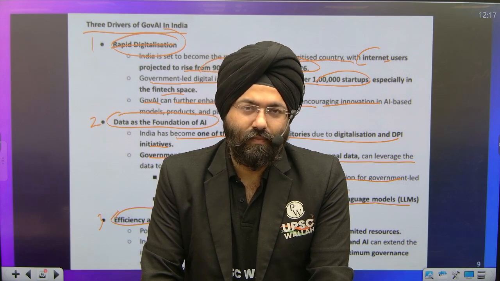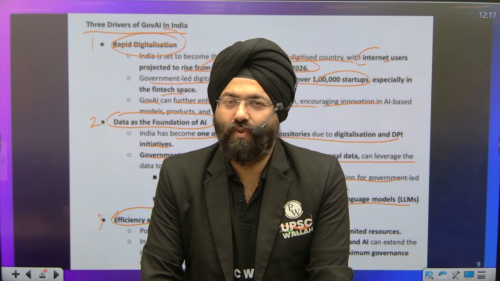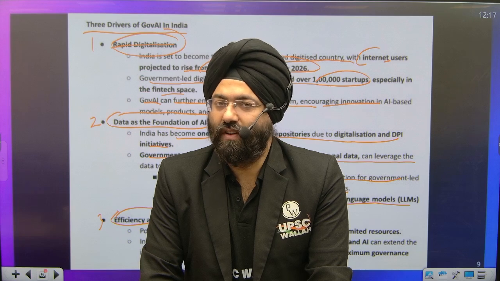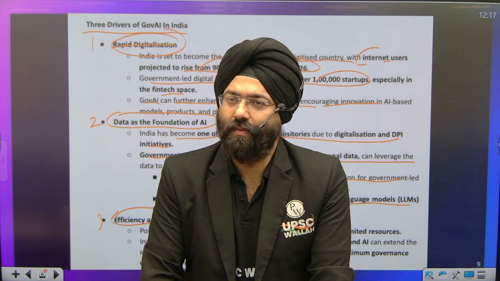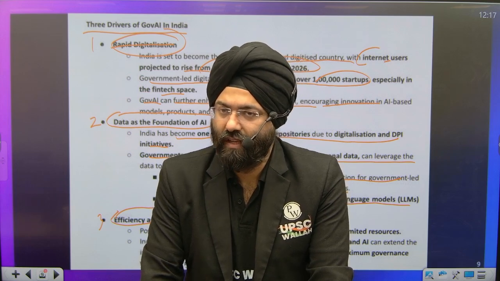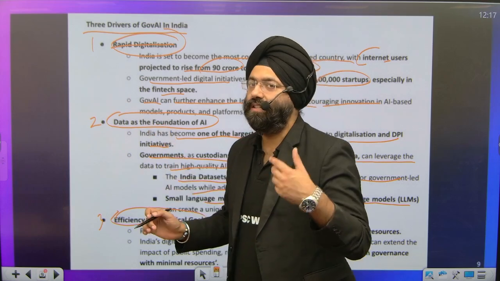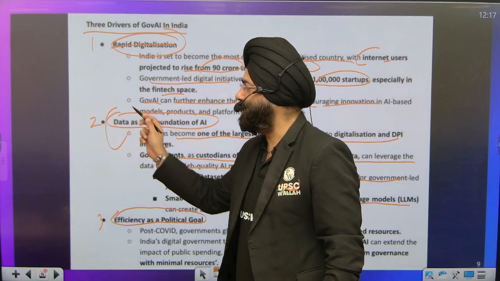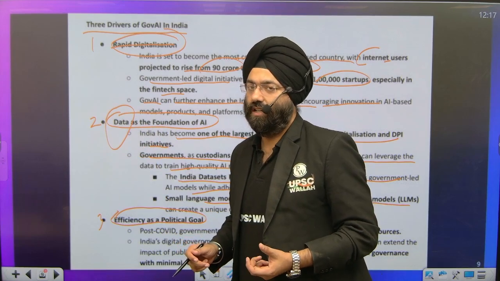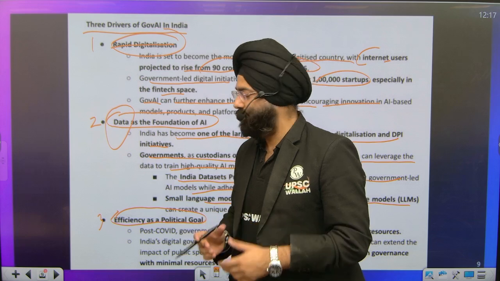So this can be a very useful means through which AI models can be tested, and it can be leveraged not merely for a commercial purpose, but also for the social security network. That is why this is a major aspect, because data is there, because it is a large country, and we have made it mandatory for every resident to have an Aadhaar card. So we have data of every individual.